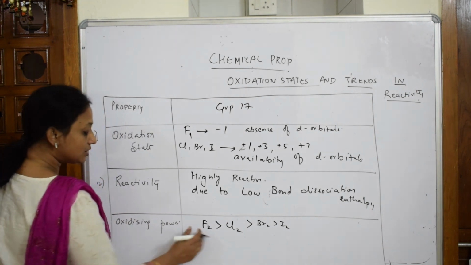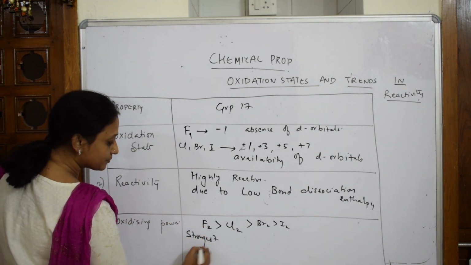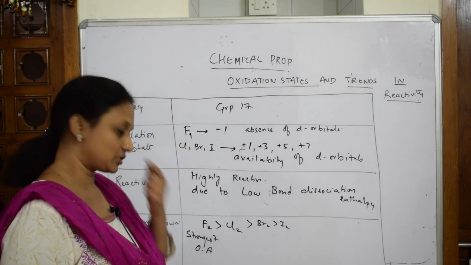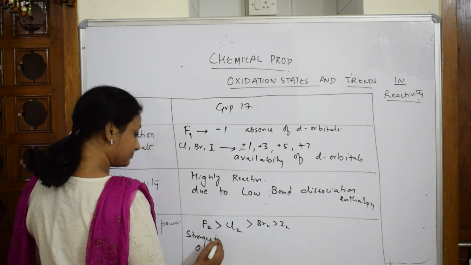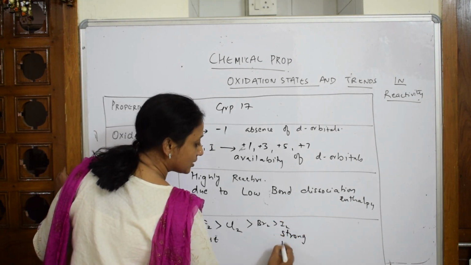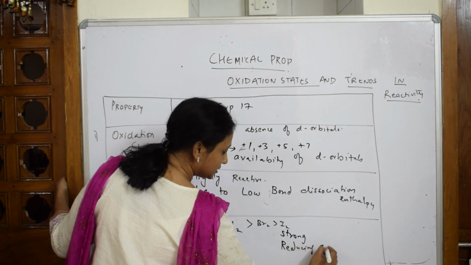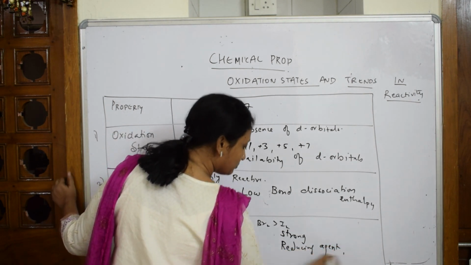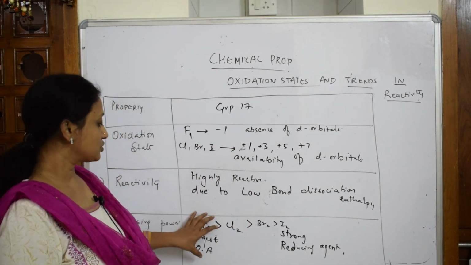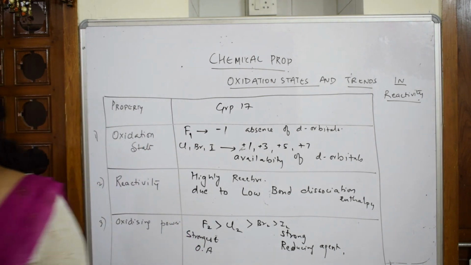That means in the group, fluorine is the strongest oxidizing agent, where I've already given the reasons in the earlier video. Please watch that. And here iodine is the strongest reducing agent. So remember one important thing. The reason also given, watch that. So as we go down the group, the oxidizing nature reduces.